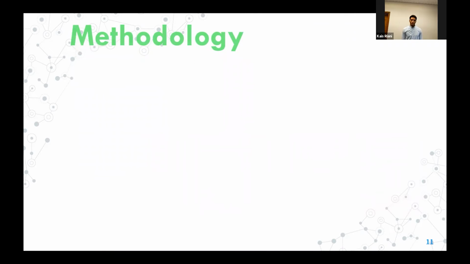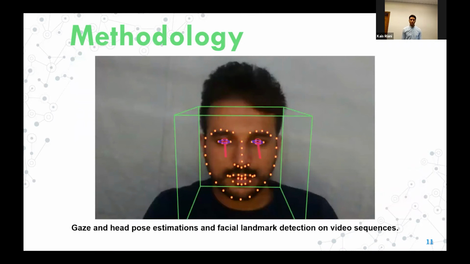For the visual features, we used the OpenFace library to extract facial landmark position and head pose, eye gaze, and the presence and intensity values of action units such as blinking. This figure shows estimates of the gaze and head pose, as well as facial landmark detection for a video frame from our dataset. The pink lines denote the estimated eye gaze vectors, where the 3D representation indicates the head pose estimation.